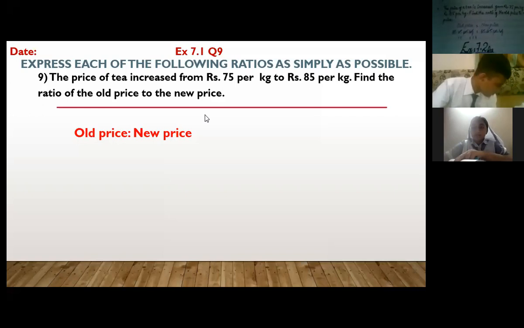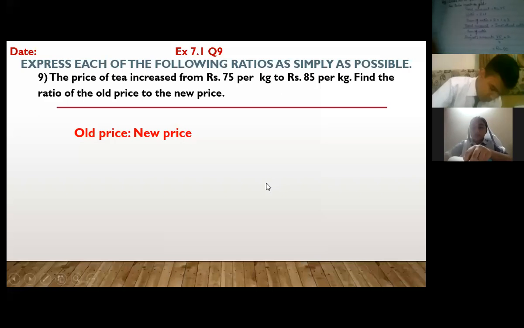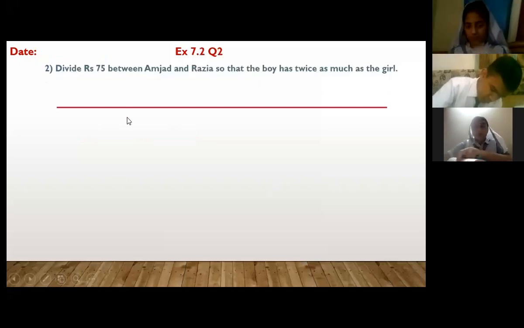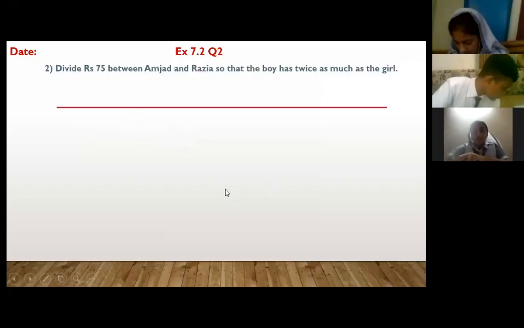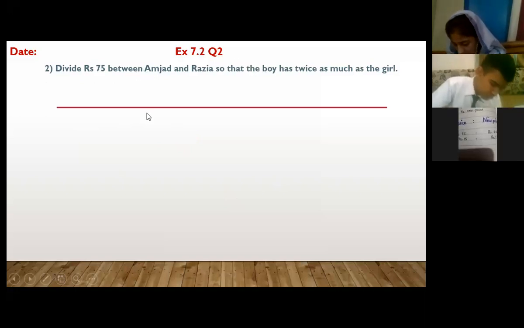Excellent. Maya, can you show me the next question? Very good. Aisha Hassan, show me the next question. Have you completed question number 2 of 7.2? Question number 2 is divide rupees 70. Acha, Aisha, we just cut this rupees here.